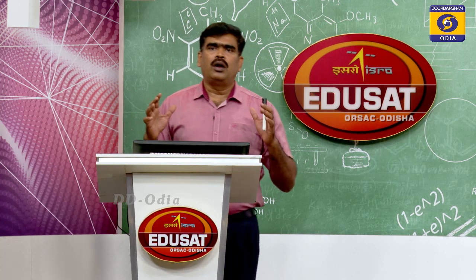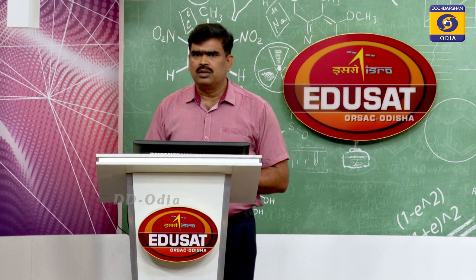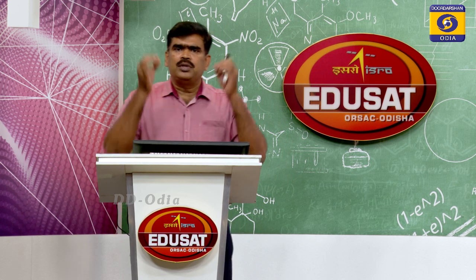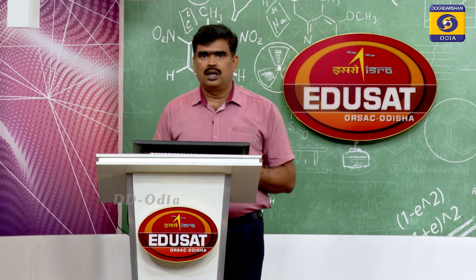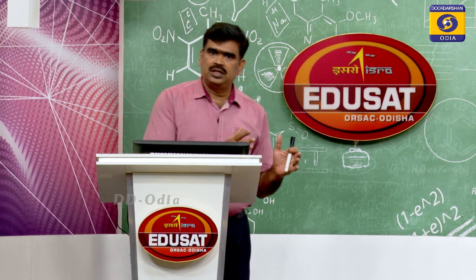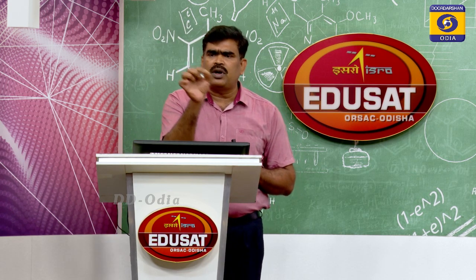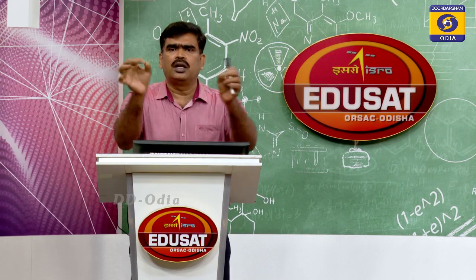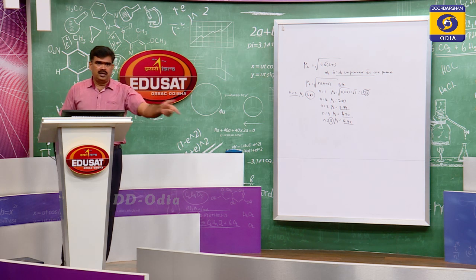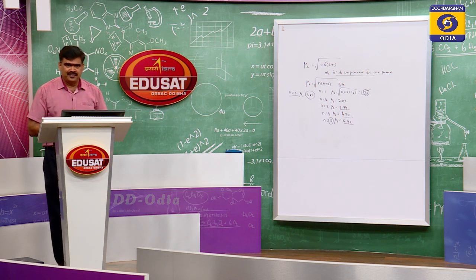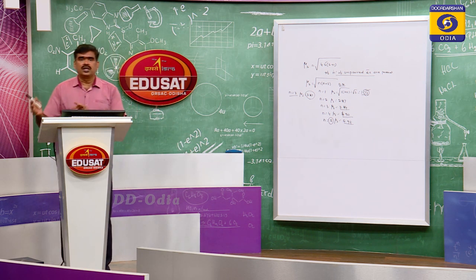Most of the transition metal compounds or complexes are colored, either in a solid state or in a solution state. We will discuss it in detail. Colored compound formation is the most important characteristic property of transition metals. For example, anhydrous copper sulfate, CuSO4, is a colorless, white powder. The moment you put it in water, its solution becomes deep blue. So, the color may be in a solid state or in a solution state.